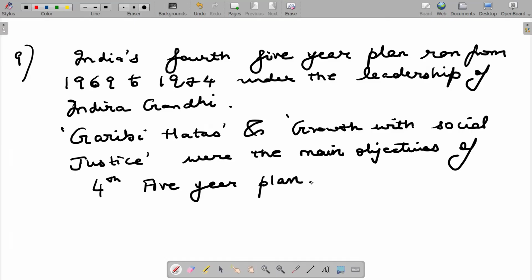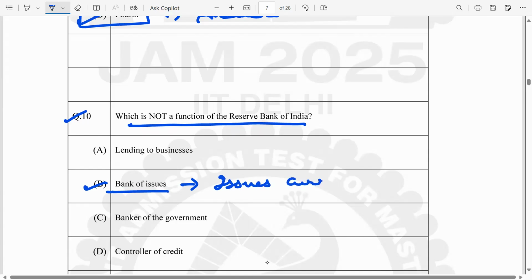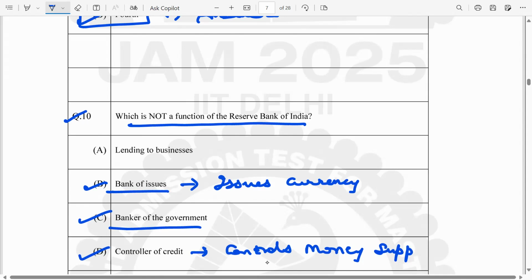Coming back to the question paper, the last question I intend to discuss, which is not a function of RBI. So if you look at all these options, RBI is a bank of issue. It issues currency. We know that. It is a banker to the government. It accepts payments on behalf of the government, and it also is allowed to make payments on behalf of the government. So it's a banker of the government. It's also a controller of credit, controls money supply. We know that the Reserve Bank of India is responsible for monetary policy, controlling the money supply.